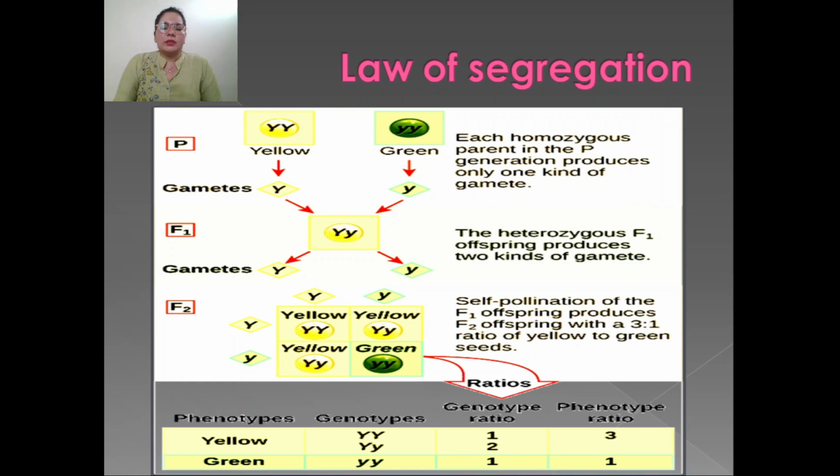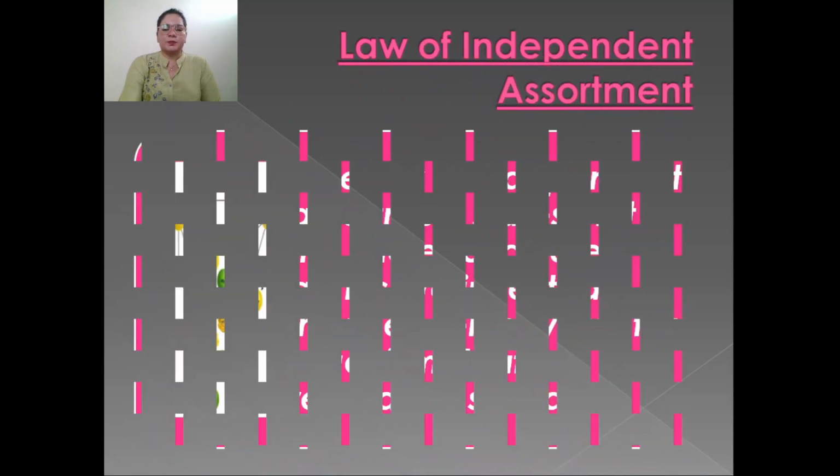This experiment was performed by Mendel, which gives two types of ratios, the genotypic ratio and the phenotypic ratio. Genotype is the genetic makeup of the organism. Phenotype is the external appearance of the organism. These two ratios are found to be different for the law of segregation.